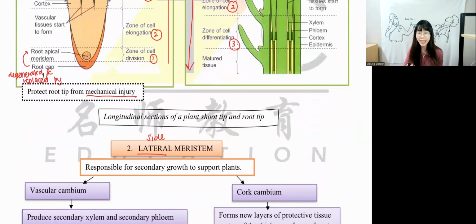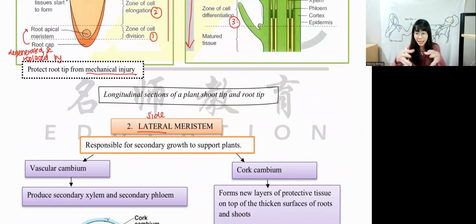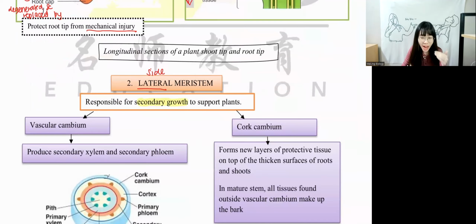Okay, next we have lateral meristem. Lateral means side. They will grow laterally, grow sideways. They need to carry out secondary growth. Secondary growth is to increase in diameter. To carry out secondary growth, it requires two different tissues. We have vascular cambium. We have cork cambium. Vascular means anything related to vascular. We have to remember, vascular refers to xylem and phloem.